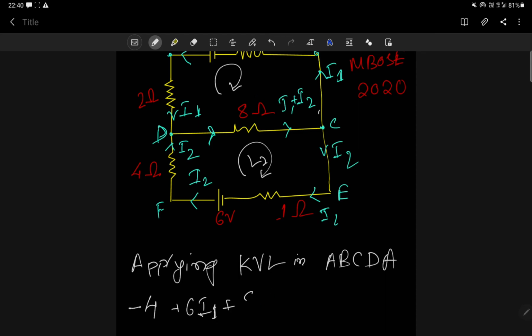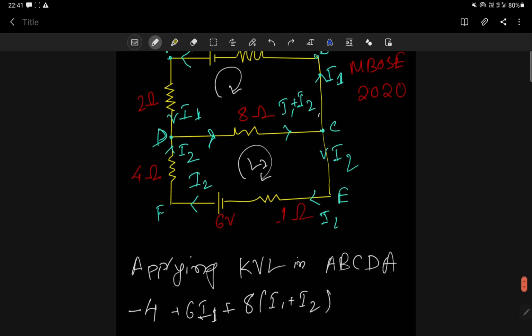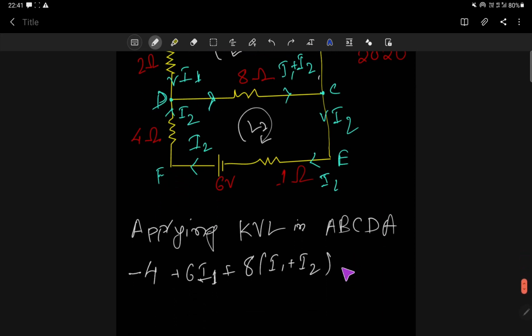So that means 8 into I1 plus I2, because the current flowing across this 8 ohm is I1 plus I2. Then let me move from D to A. If I move from D to A, the current is flowing in the opposite direction. So that means plus 2 I1. Correct.